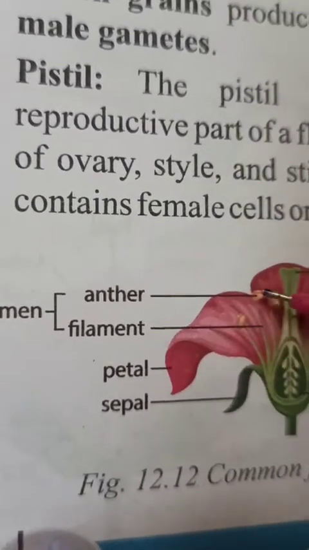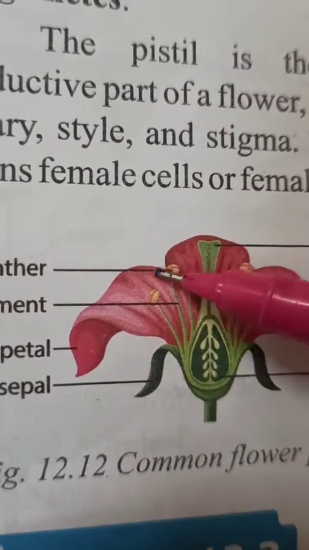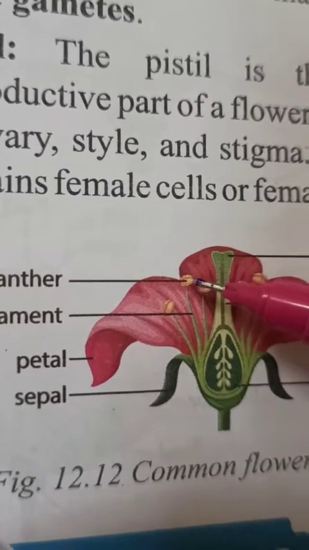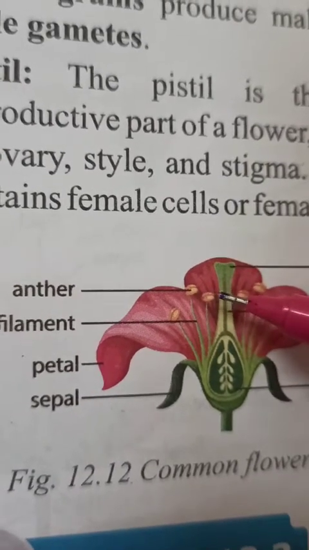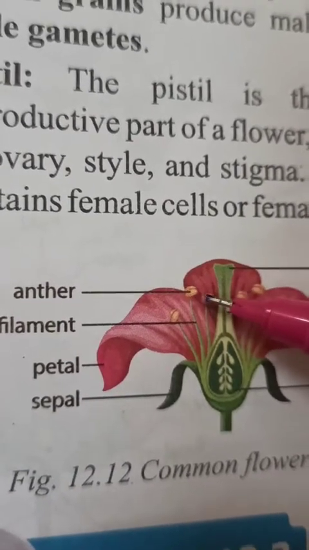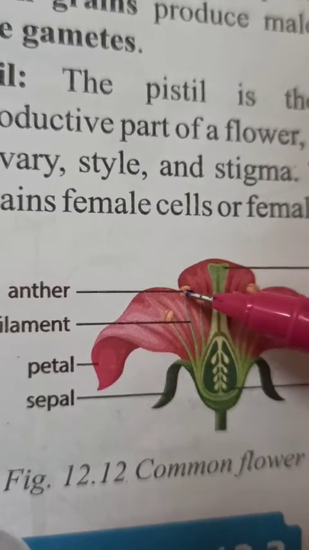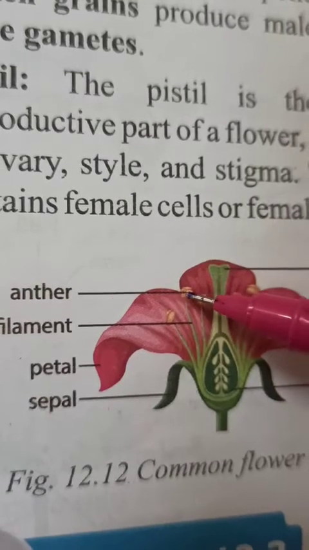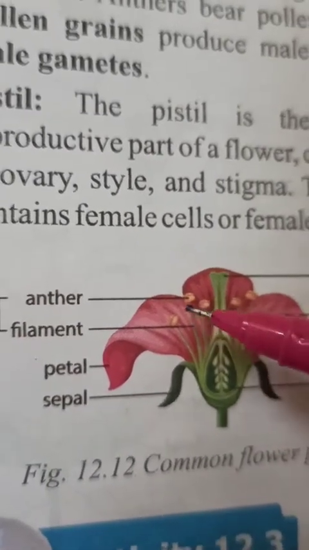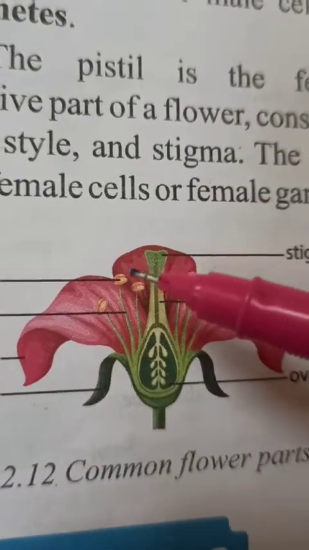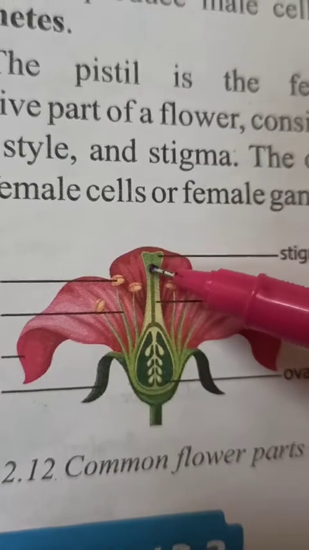Because it is the male part, the anther has pollen grains inside, and when they mature the anthers burst open and the pollen grains come out. When pollen grains come out, they fall on the stigma.